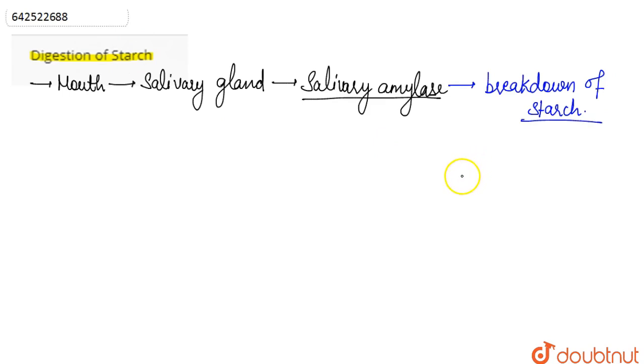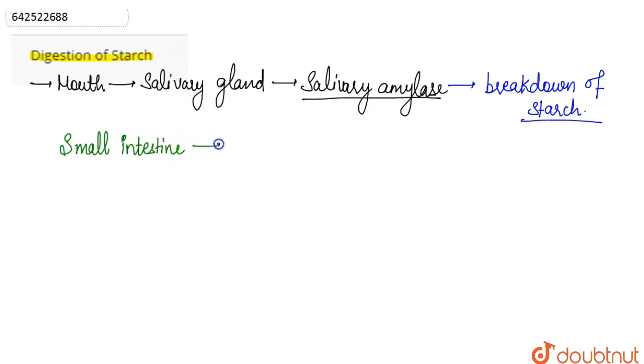Now the starch is partially digested here in the mouth. Then the food moves through the esophagus into the stomach, where only the digestion of protein takes place. Then from the stomach the food moves to the small intestine. The small intestine receives the secretions of two glands, the pancreas and the liver.